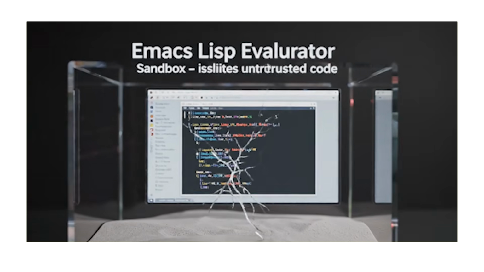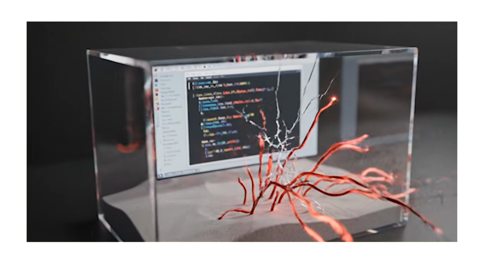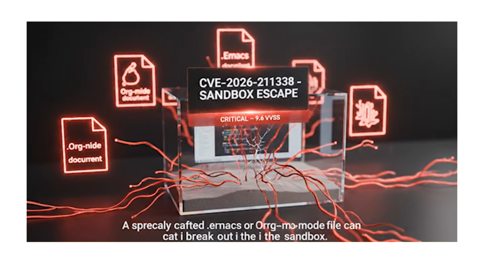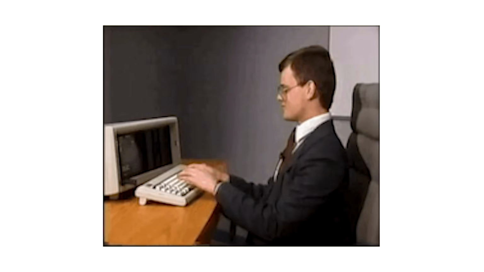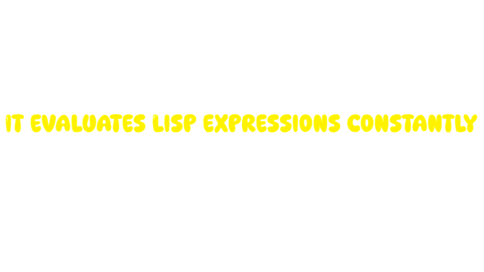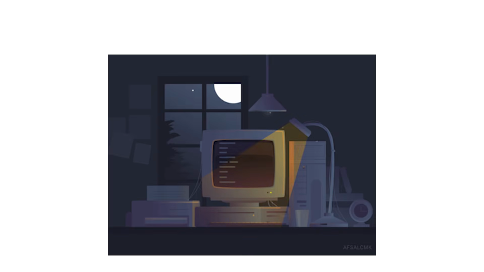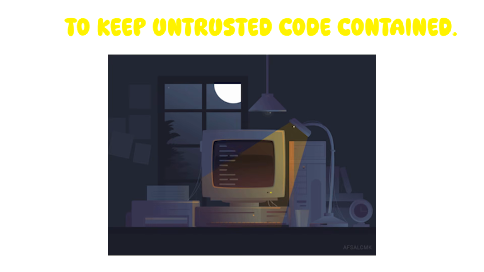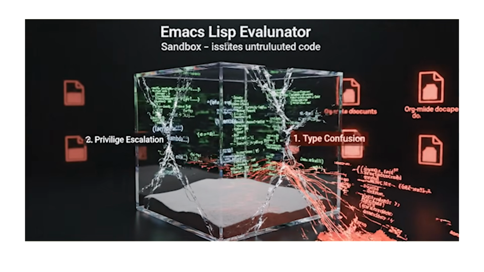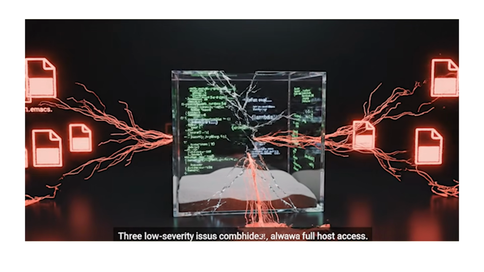Now the Emacs vulnerability, CVE-2026-333, a sandbox escape in the Emacs Lisp evaluator, CVSS 9.6. Emacs isn't just a text editor. It's basically a Lisp machine that happens to edit text. It evaluates Lisp expressions constantly, and it has a sandbox to keep untrusted code contained. Claude found a sequence of Lisp expressions that breaks out of that sandbox. A specially crafted .emacs file or org mode document can chain 3 low-severity issues into a full sandbox escape.